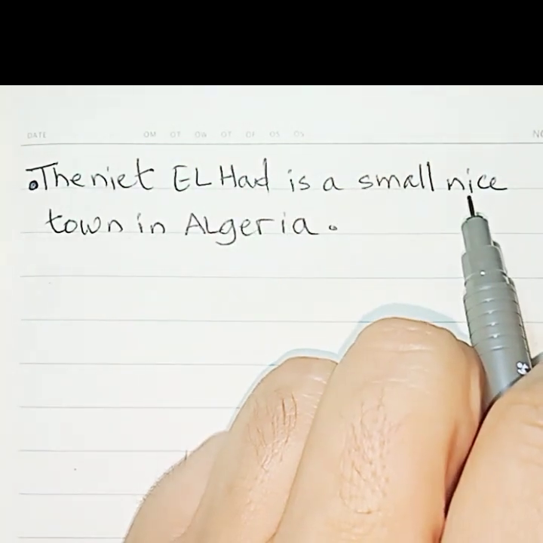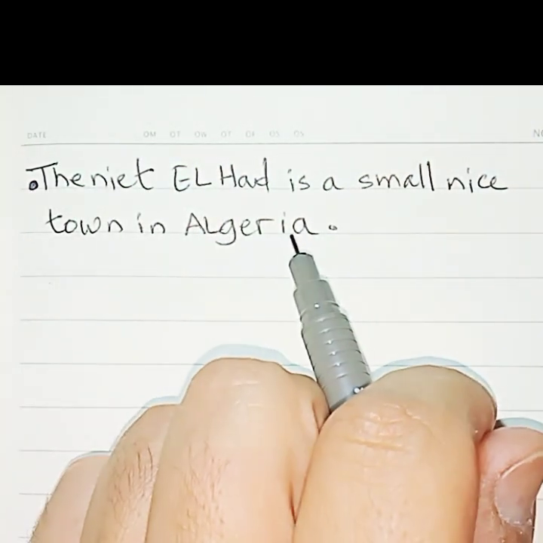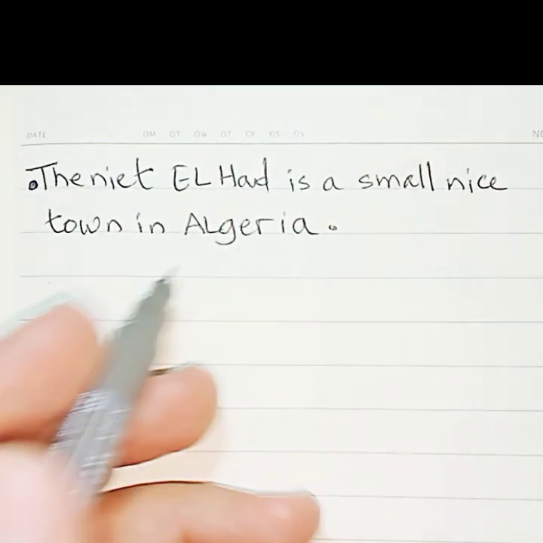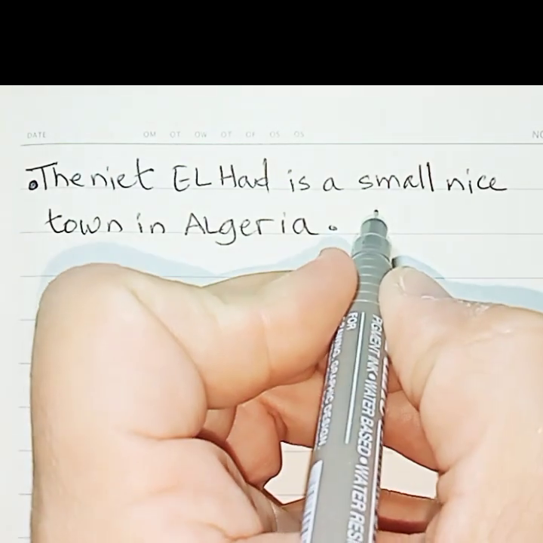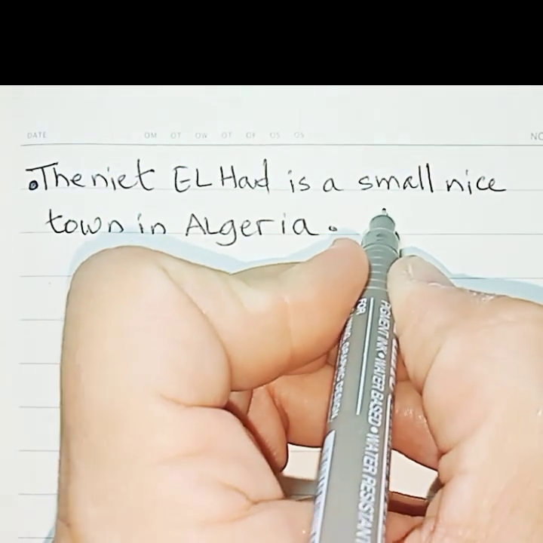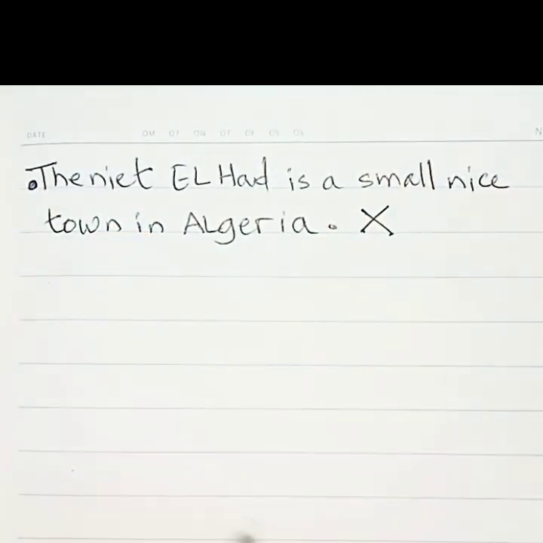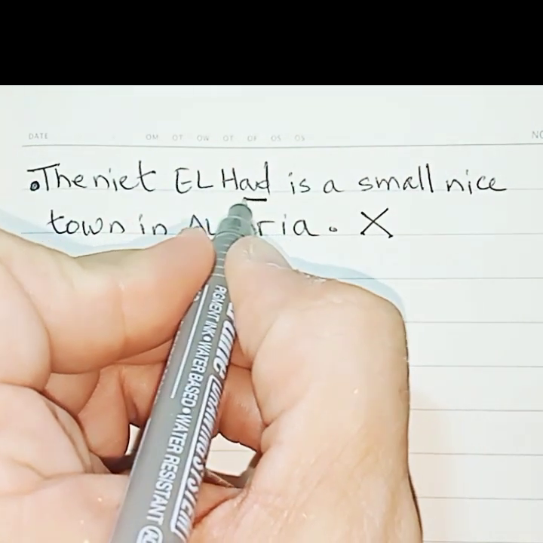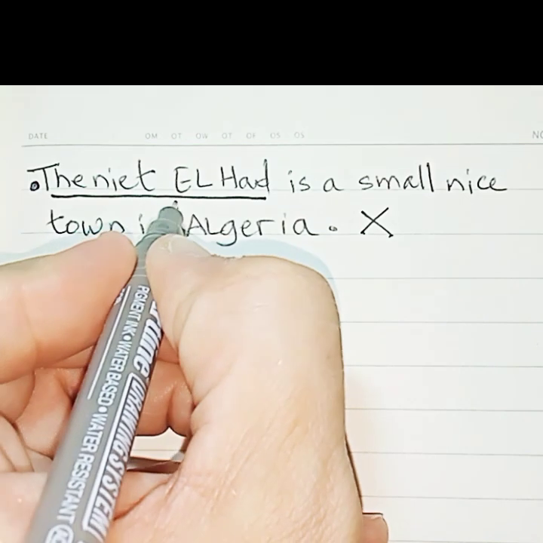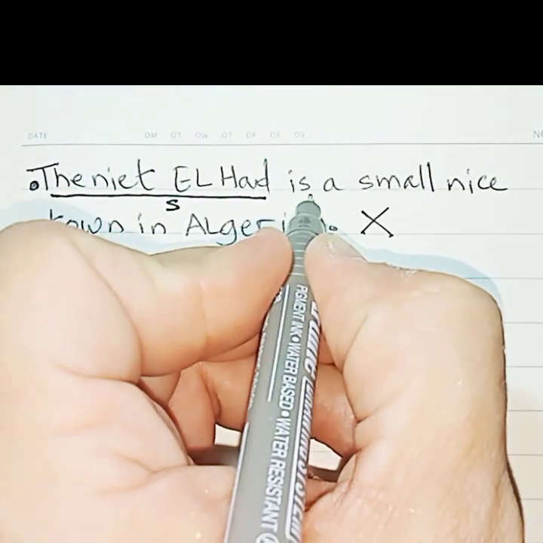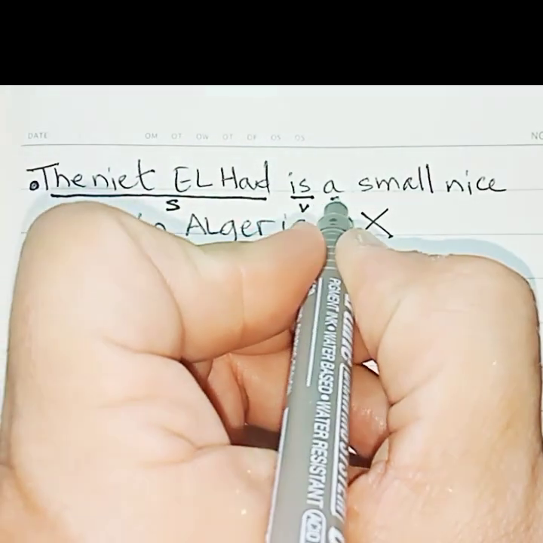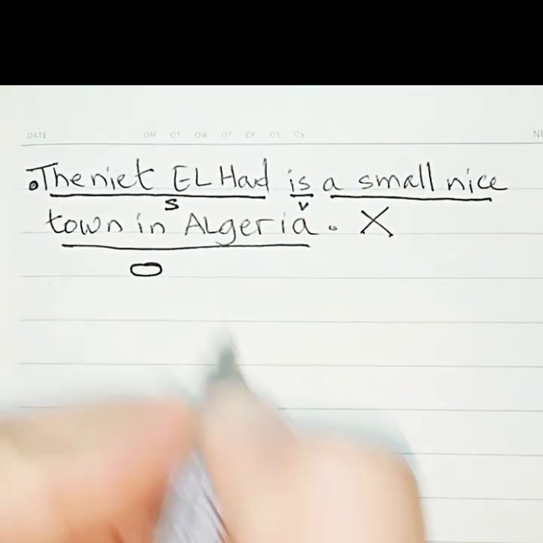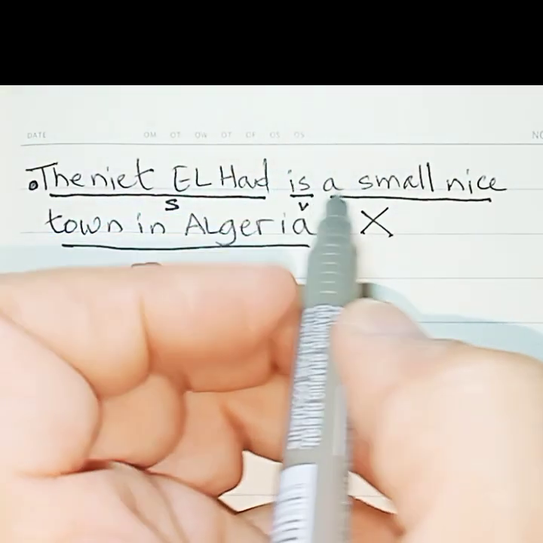Taniat al-Had is a small, nice town in Algeria. Can you spot the mistake? Taniat al-Had is a small, nice town in Algeria. This sentence is wrong. Let's check it out. Taniat al-Had is the subject. Is is the verb, and a small town in Algeria is the object. Where's the problem?